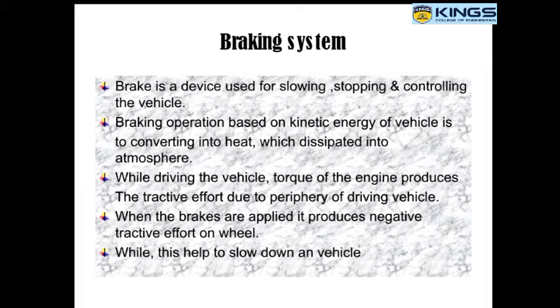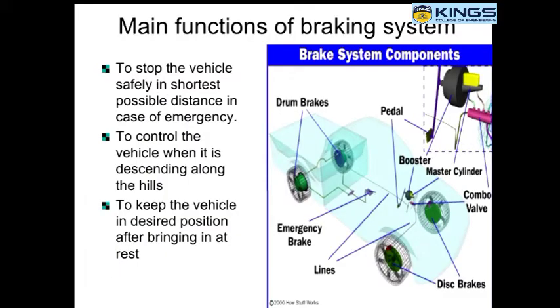The principle of brake is the kinetic energy of the vehicle is converted into heat. When brakes are applied, it produces negative tractive effort on the wheel. This helps to slow down the vehicle and stop the vehicle. The main functions of braking system are to stop the vehicle in a safe distance, to control the vehicle when it is descending along hills, and to keep the vehicle in desirable position. These are the main functions of braking system.